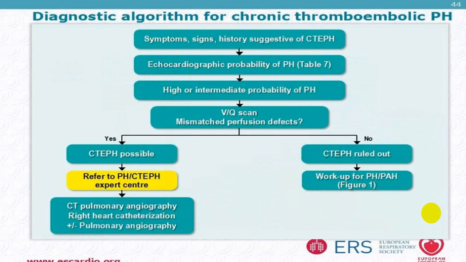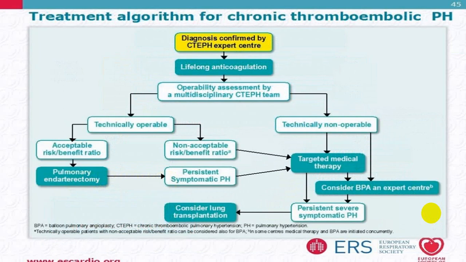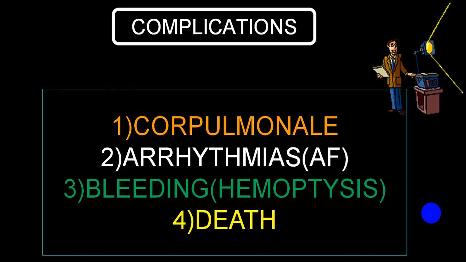So this is one chart for chronic thromboembolic pulmonary hypertension. This is the second part of that chart. As far as complications are concerned, in the WHO classification, group 3, cor pulmonale is very common, cardiac arrhythmias are very common, and in group 4, chances of hemoptysis are very high.